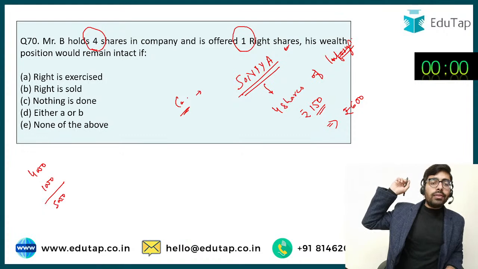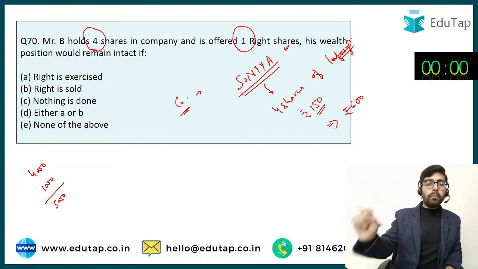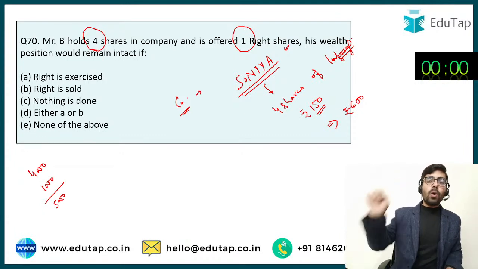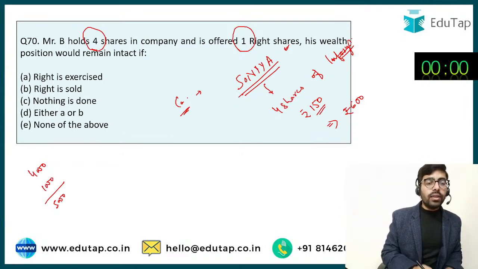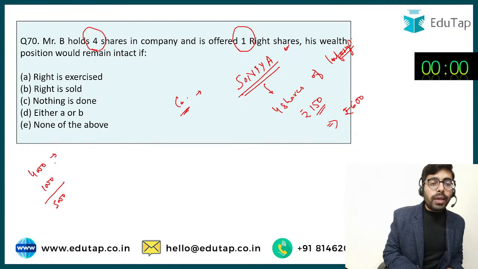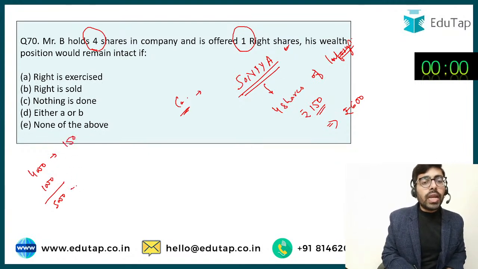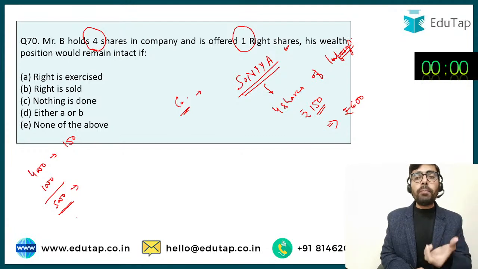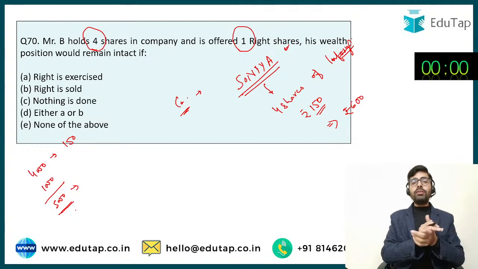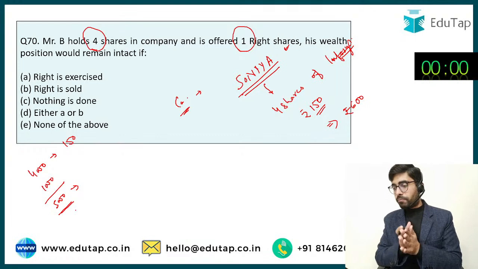Now I want answer from you guys. If the number of shares in the market are rising, what is going to happen to the market price of one share? तो पहले यहाँ पे 4000 shares थे कंपनी के, market price of one was rupees 150. Now the number of shares they are going to increase. So what is going to happen to the market price?